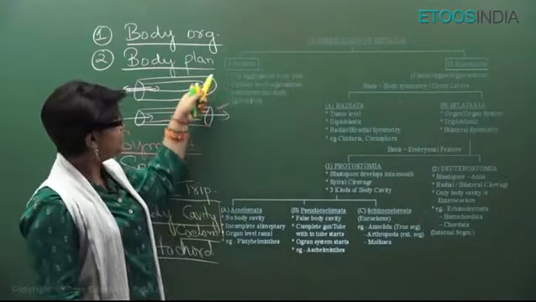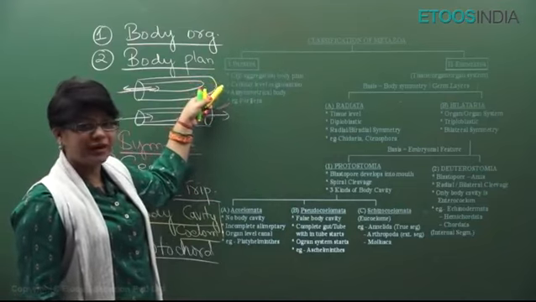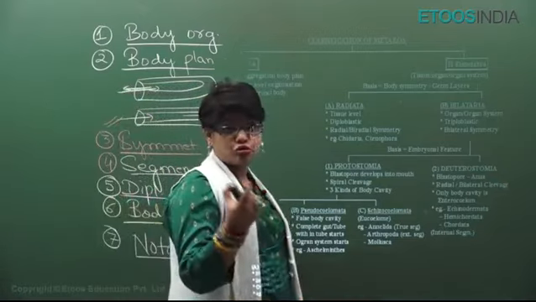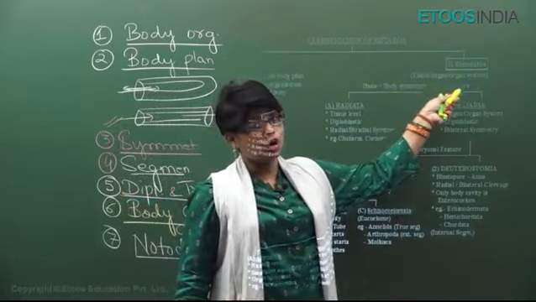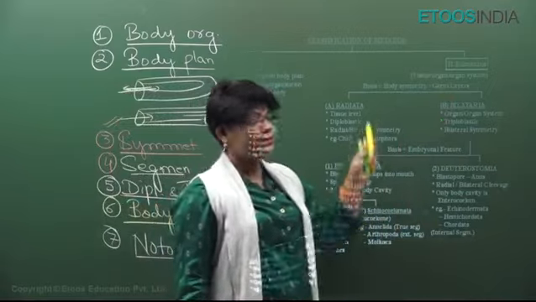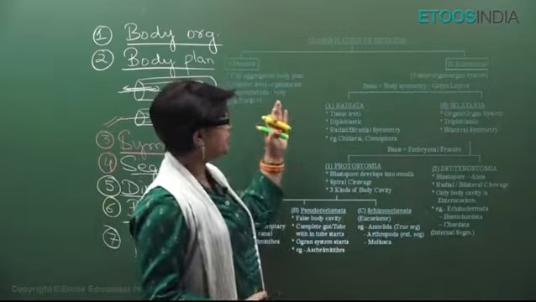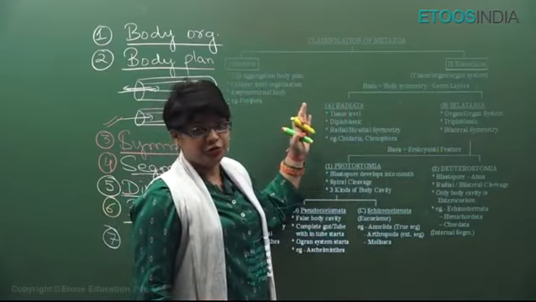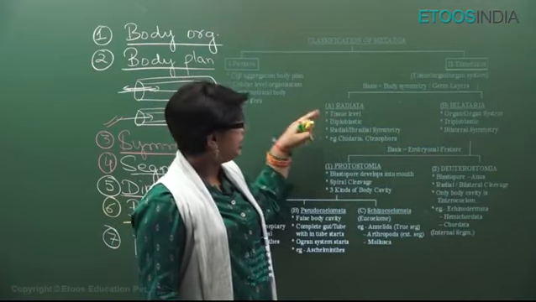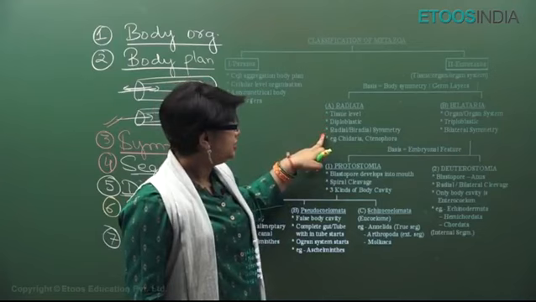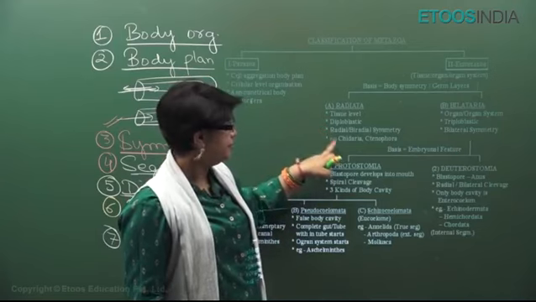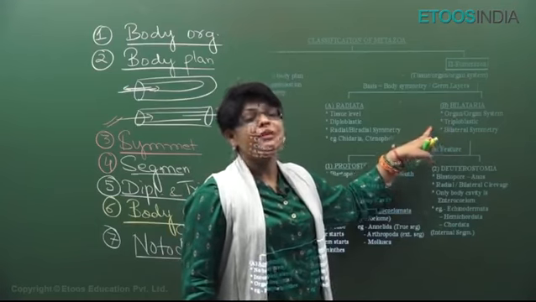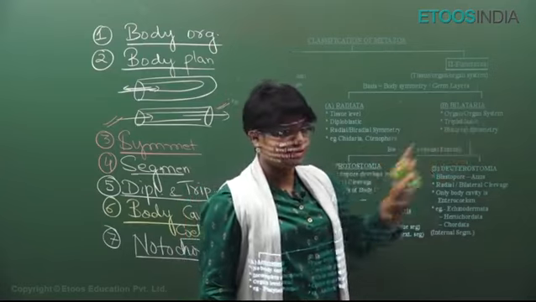Metazoa means multicellular animals. They can be Parazoa, that is Porifera, cell aggregate body plan, cell level organization, asymmetrical body. Or they can be true ones, which means they have tissue, organ or organ system level of organization. On the basis of body symmetry and germ layers, they can be Radiata or Bilateria. Radiata means Coelenterata, Ctenophora. Of course, adult echinoderm is an exception. They have tissue level, they are diploblastic, radial or biradial symmetry. And all these have triploblastic, bilateral symmetry. Platyhelminthes have organ level, all others have organ system level.